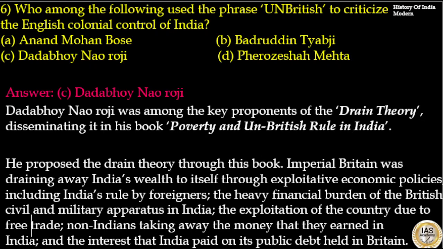Imperial Britain was draining away India's wealth to itself through exploitative economic policies, including India's rule by foreigners, the heavy financial burden of the British civil and military apparatus in India, the exploitation of the country due to free trade, non-Indians taking away the money that they earned in India, and the interest that India paid on its public debt held in Britain. So the answer to this question is option C, Dadabhai Naoroji.